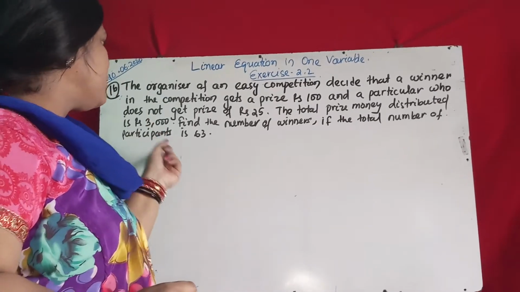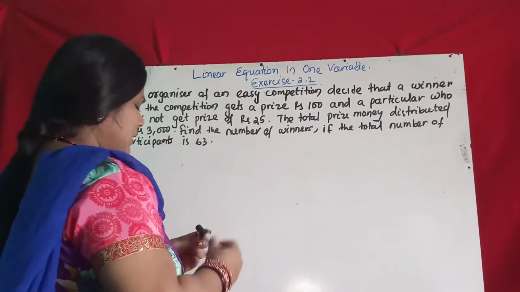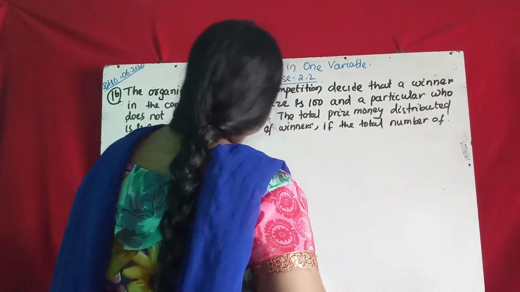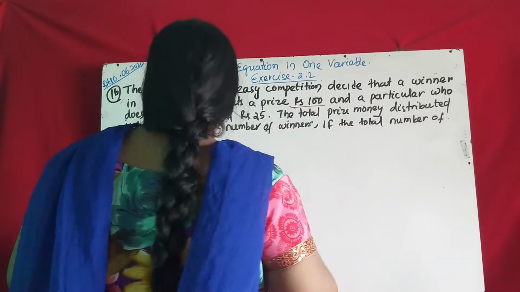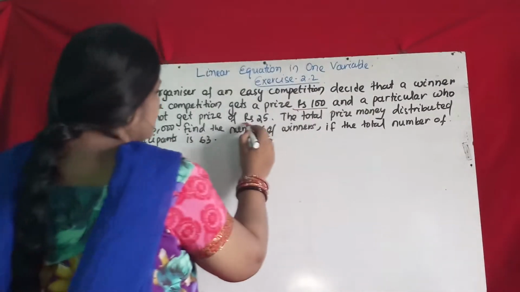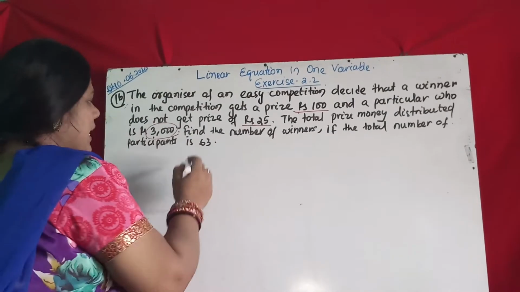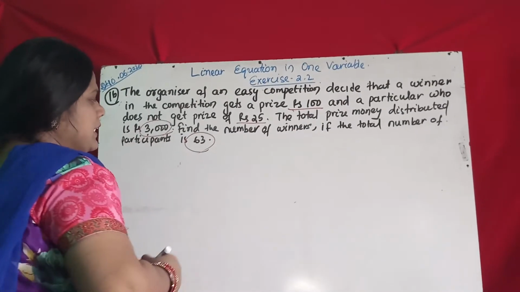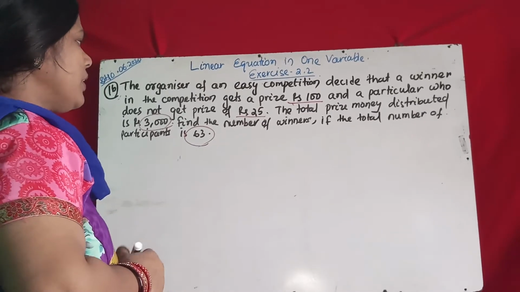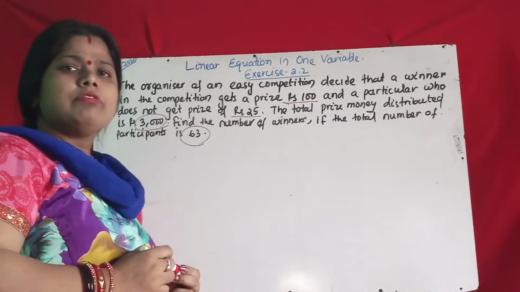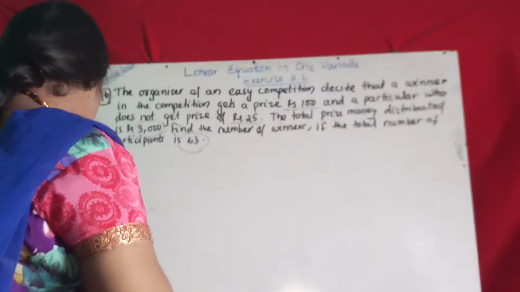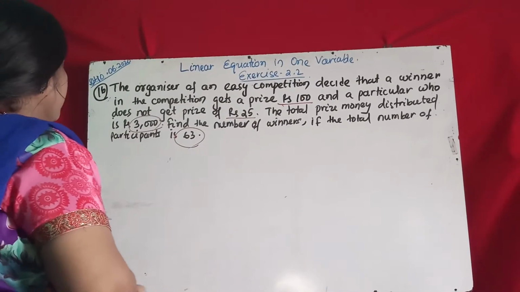So 63 participants participated in the essay competition. Winners get 100 rupees, each loser gets 25 rupees. Total money given is 3,000 rupees, and the total number of participants is 63. You have to find out how many winners there are. Okay, so solution.